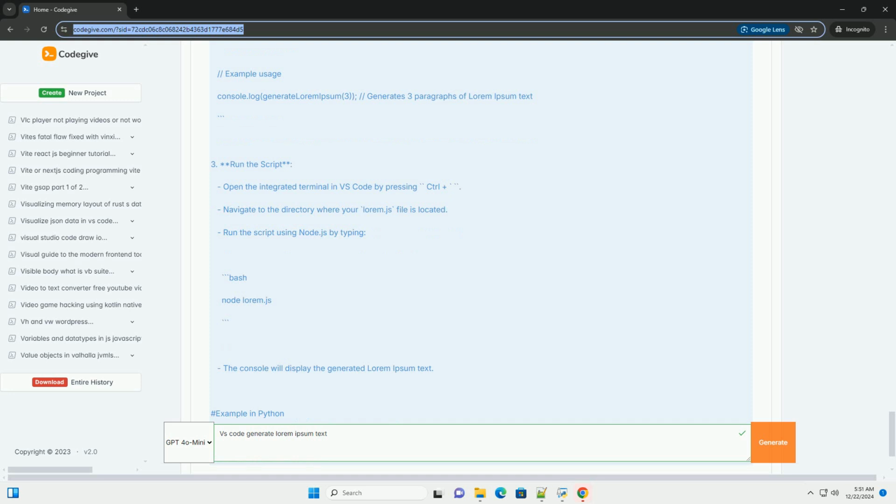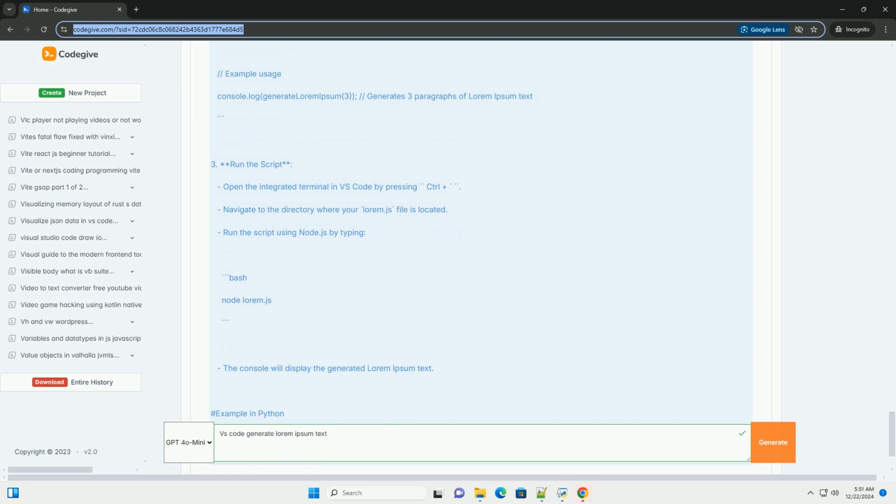3. Run the script. Open the integrated terminal in VS Code by pressing Ctrl+`. Navigate to the directory where your lorem.py file is located. Run the script using Python by typing python lorem.py. The console will display the generated Lorem Ipsum text.